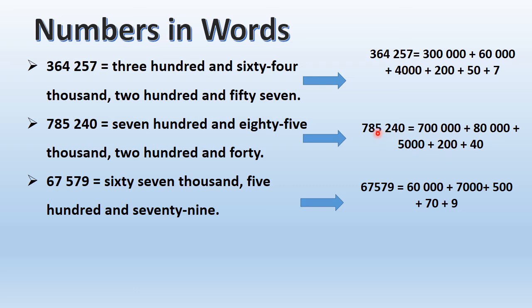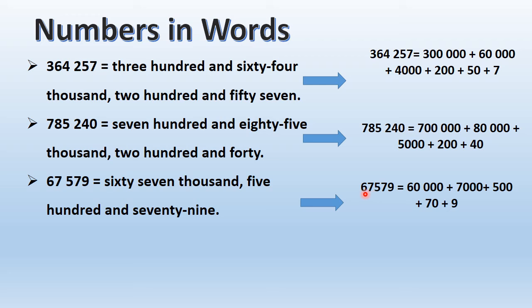So how would you know the value of every single digit? I have taught you this thing before. First you need to find the places and automatically you will understand the values. Okay, for example, I have 67,579. First of all, how would I know the value of every single digit? I would first find the places. 9 ones, 7 tens, 5 hundreds, 7 thousands and 6 10,000s.